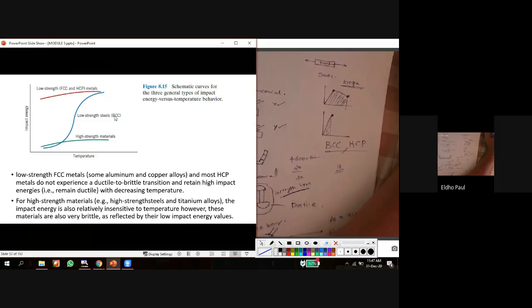Maybe during the tensile test, it may show a ductile manner, and the stress strain diagram will be like this, but during the impact test, depending upon the temperature, it shows a brittle nature. Okay, and another type is high strength materials. This material has lower impact energy, but it is a brittle material at any temperature.